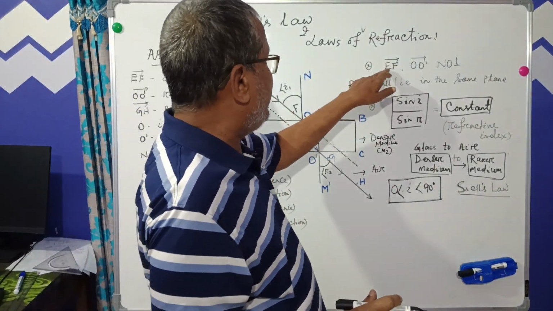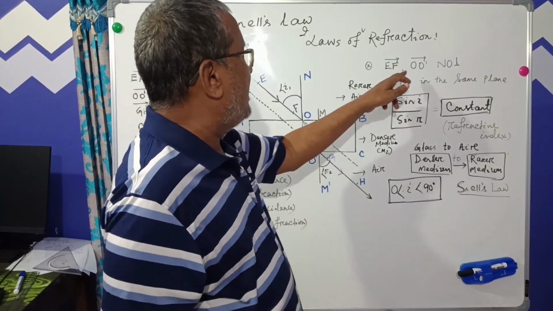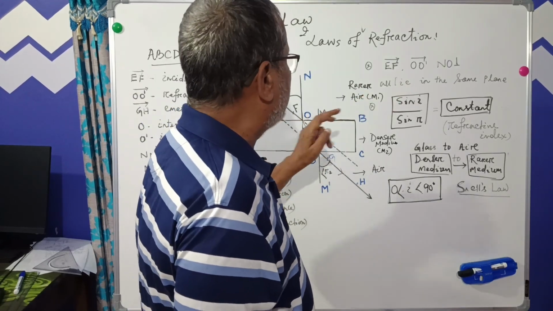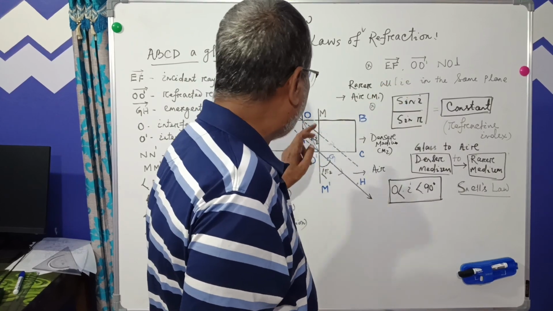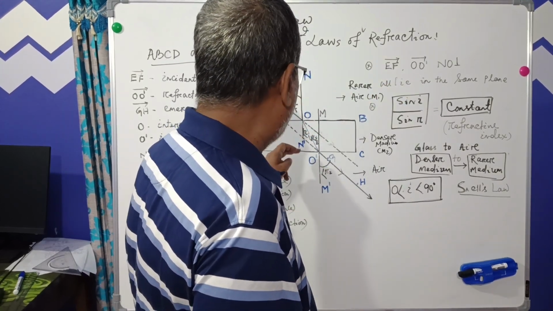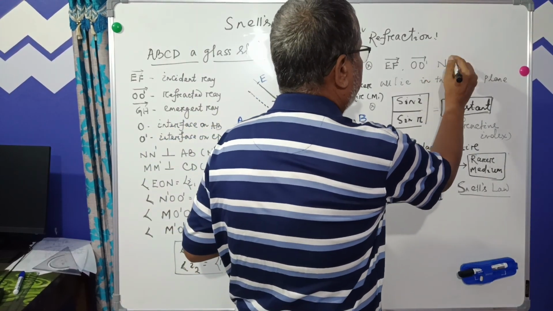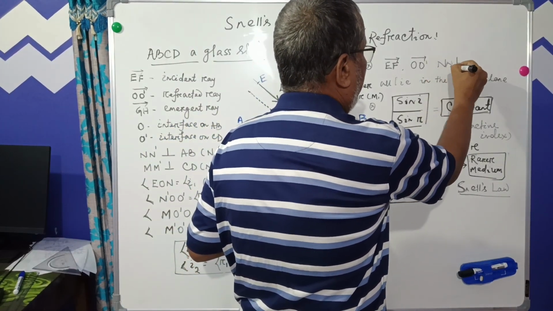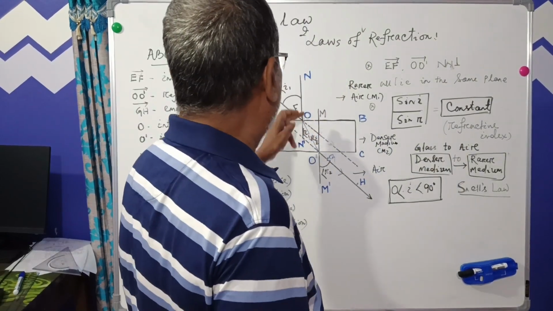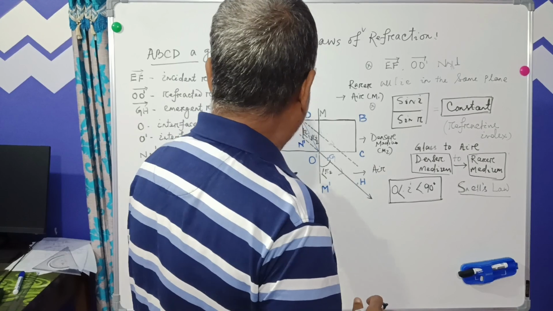Then you see EF, the incident ray, and O dash, that is the refracted ray, and N dash, that is called the normal or perpendicular.